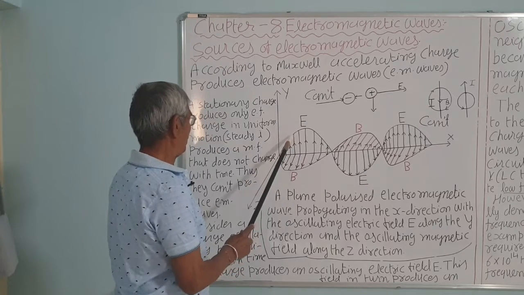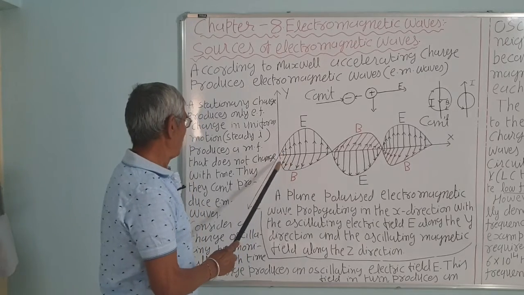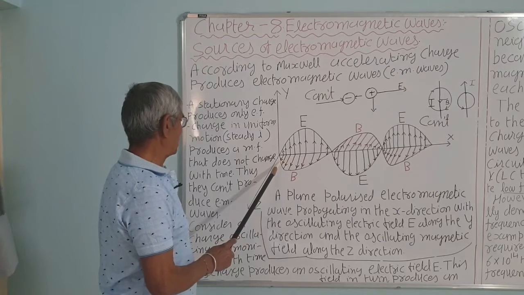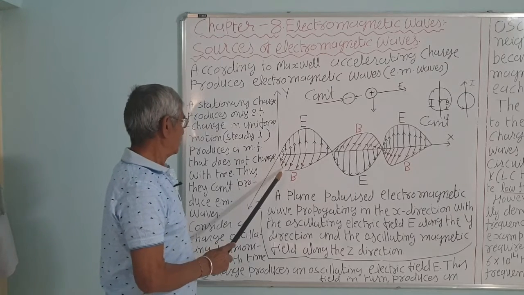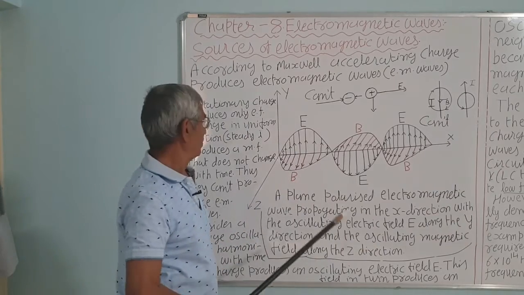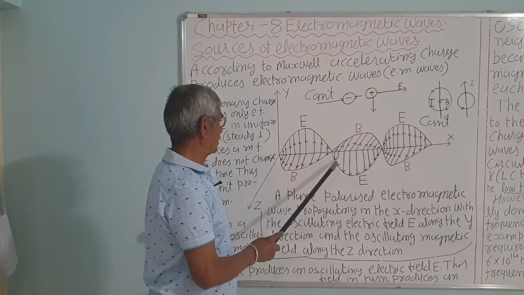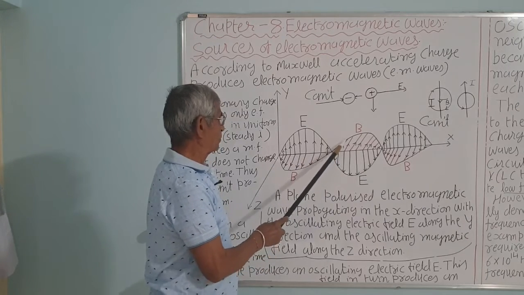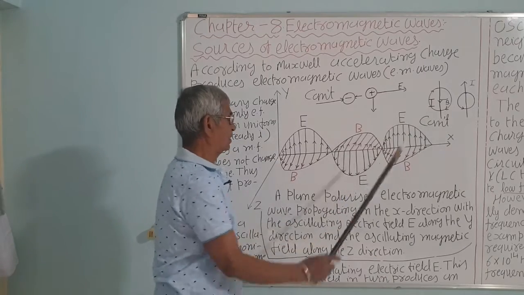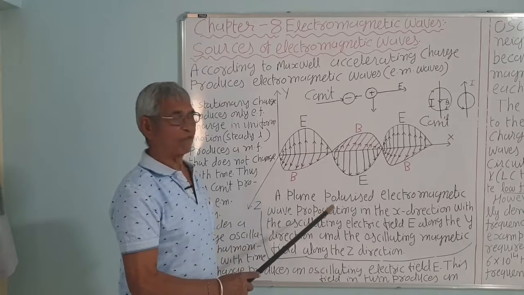The oscillating electric field, that is a time varying electric field, harmonically oscillating, produces the magnetic field. This magnetic field and electric field are the source of each other. Again the magnetic field produces an electric field, and the electric field produces a magnetic field, and so on. This way it propagates in the medium. So this is the diagram of the electromagnetic waves.